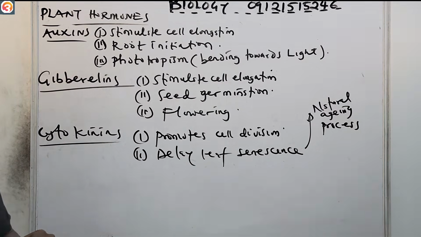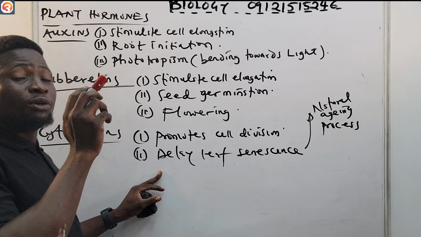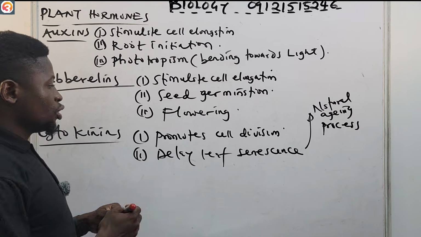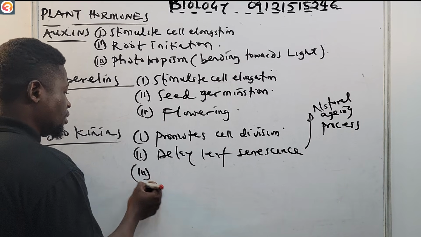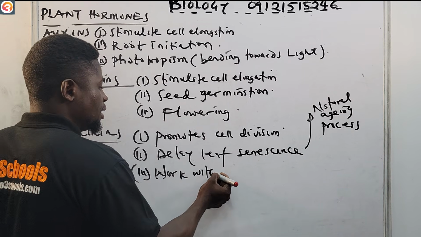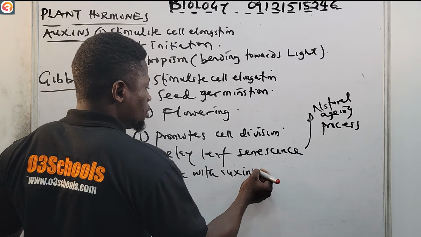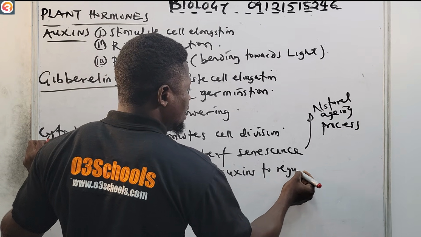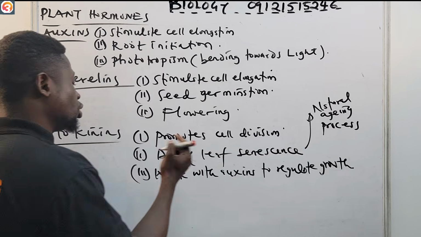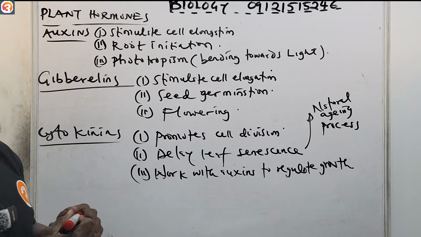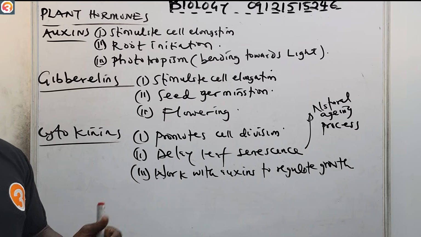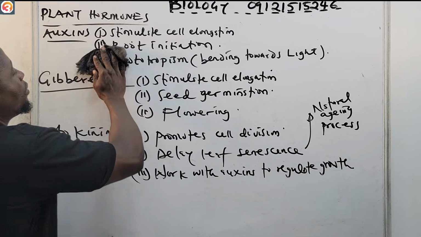And also the cytokinins work with auxins to regulate growth. Number three, cytokinins work with auxins to regulate growth. Together with auxin, they help in growth regulation. So these are the functions of the cytokinins.